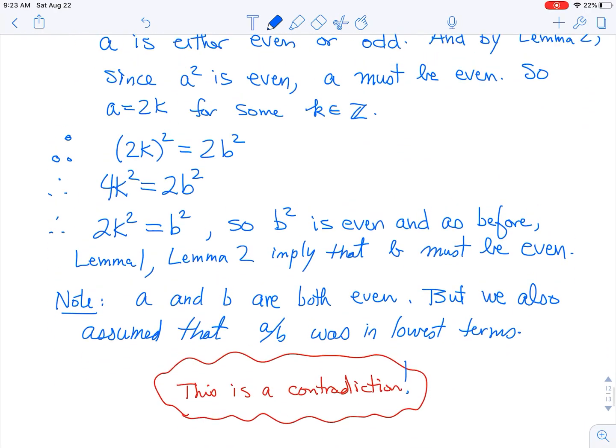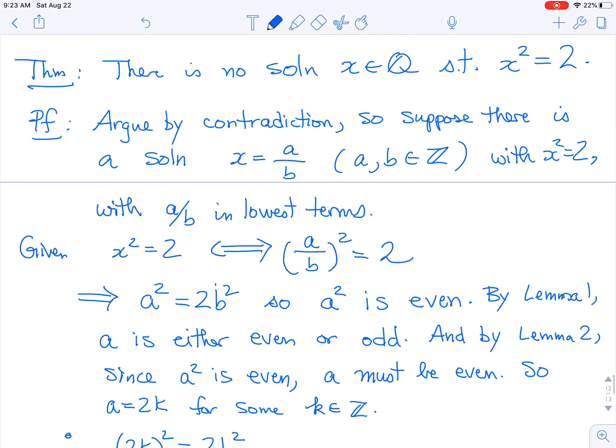Now if we go back to our proof, what did we assume? Okay, so we're going to argue by contradiction. So suppose there is a solution. We suppose there was a solution. Yeah, that's the only thing we assumed. The only thing we assumed was that we had a solution in lowest terms. If there were a solution, we could definitely put it in lowest terms. There's no problem there.